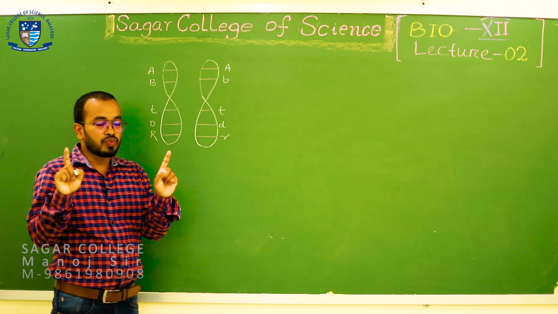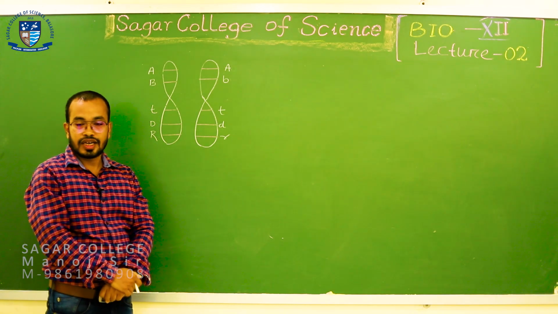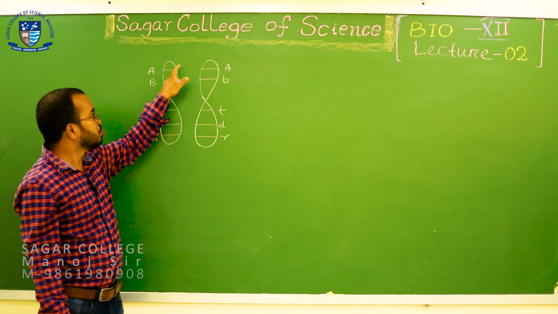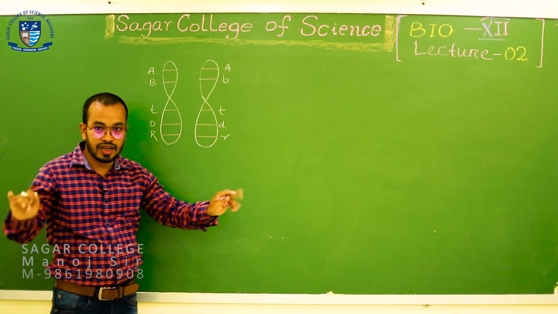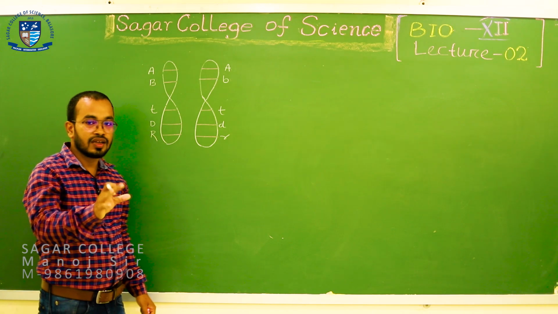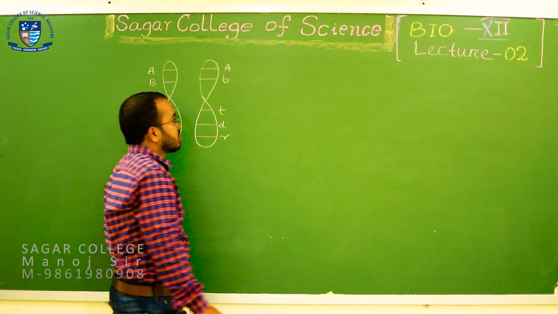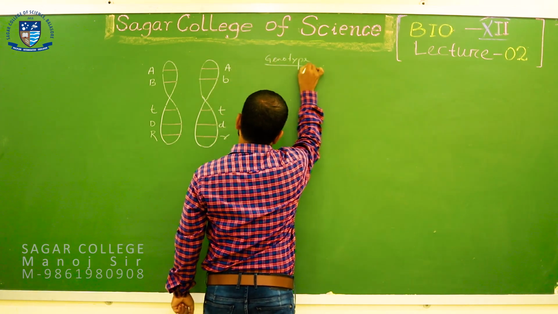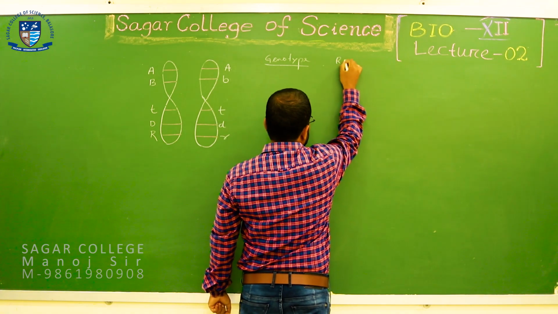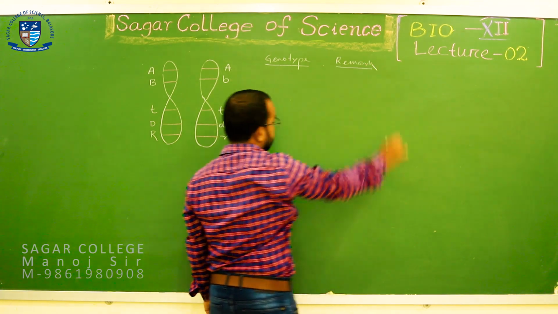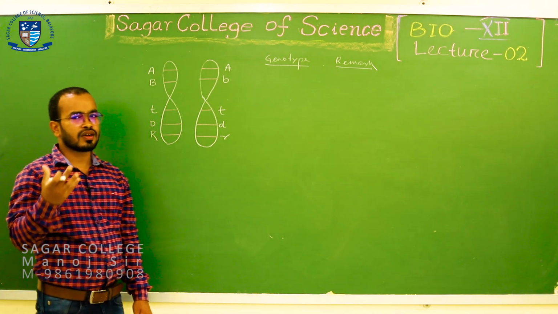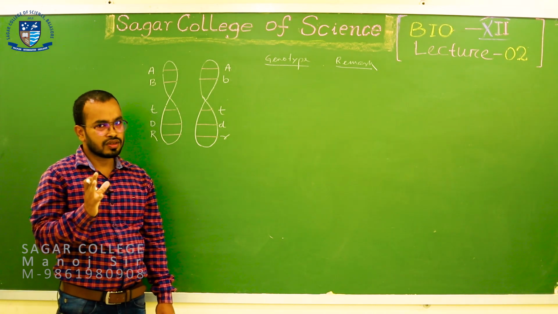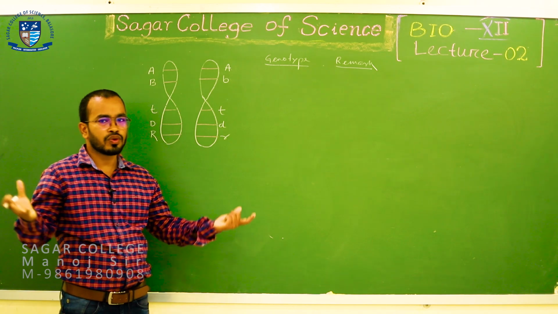Now, try to compare the allelic characters. So, what will happen here? In the first case, both alleles at the similar locus are identical. You combine these alleles and make the genotypes. It is the genotype. Genotype means the combination of alleles. Genotype is nothing but the allelic combination at a similar locus of a homologous pair of chromosomes.